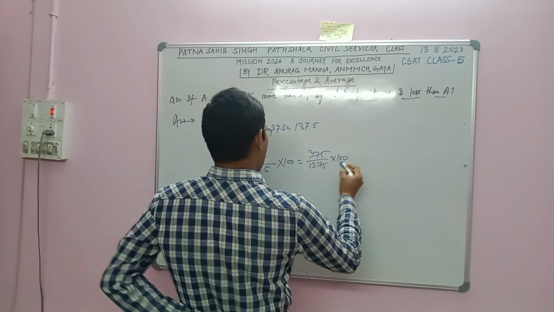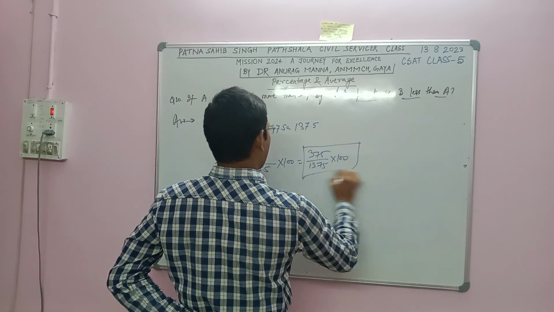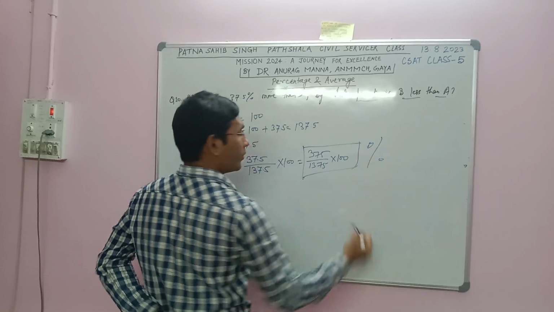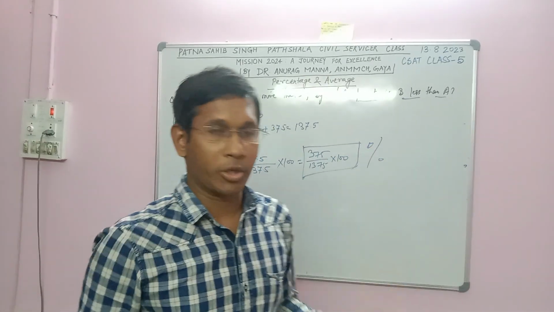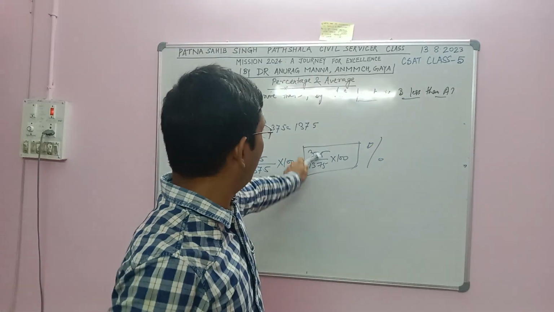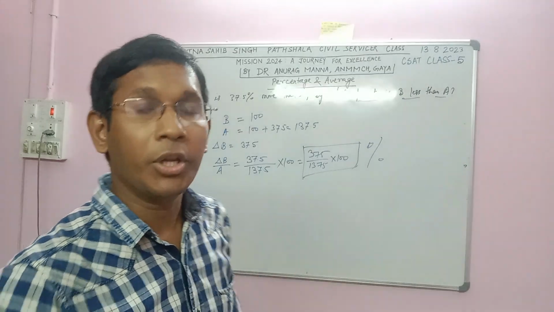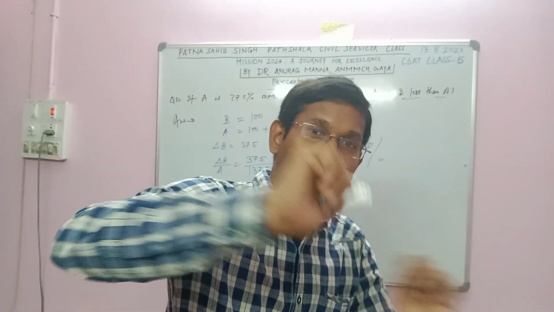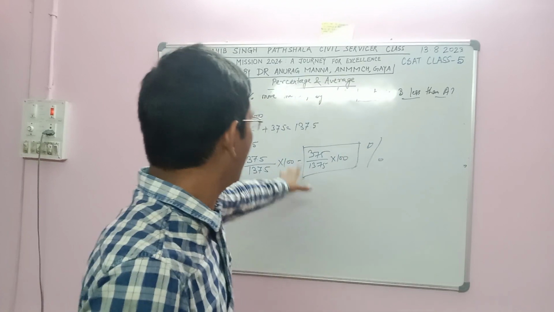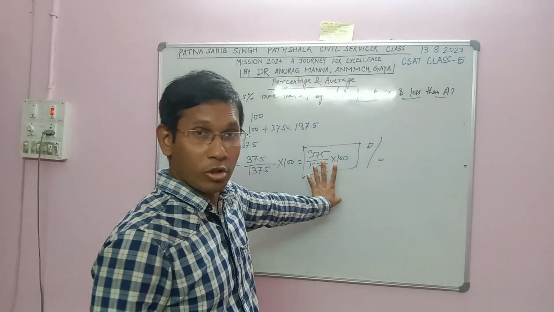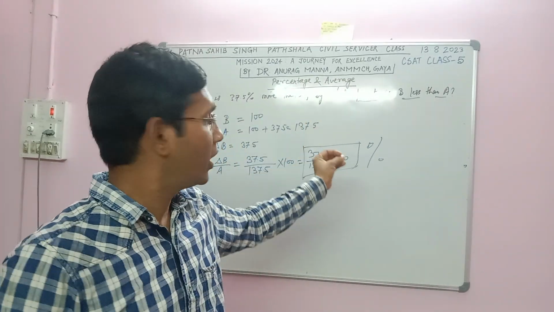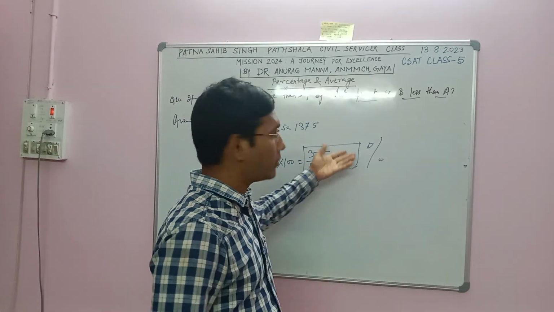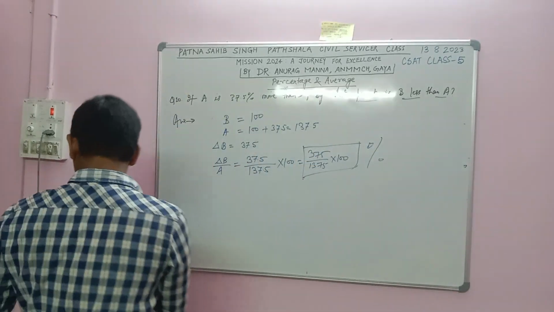This will be the correct answer. You can solve this according to the options, because many times when you find such calculations, you should not start calculating, you should look at the options. Just wait, and you can easily solve this and come out with the correct answer.